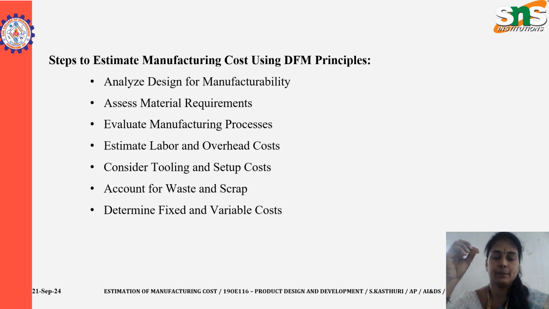And account for waste and scrap. Estimate the expected waste or scrap generated during production due to inefficiency, defects or material limitations. The seventh one is to determine fixed and variable cost. Classify costs into fixed cost and variable cost, and calculate how these costs will scale with the production volume.